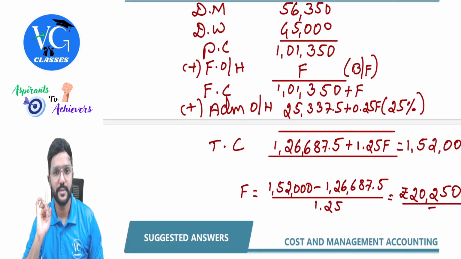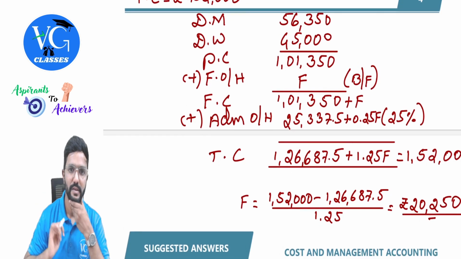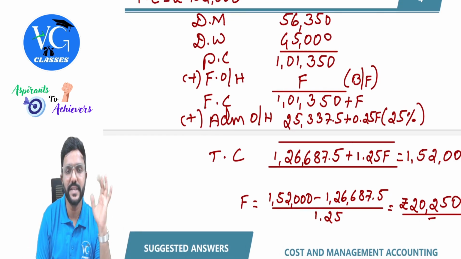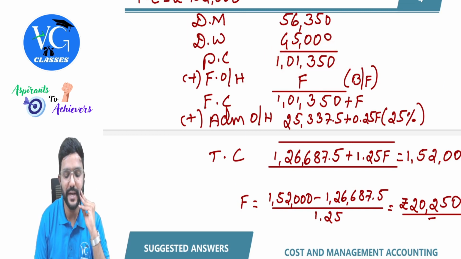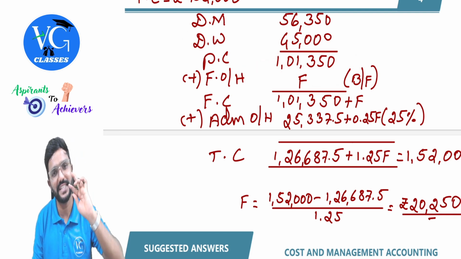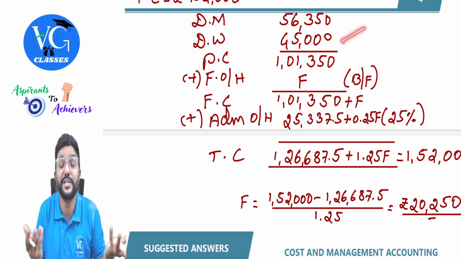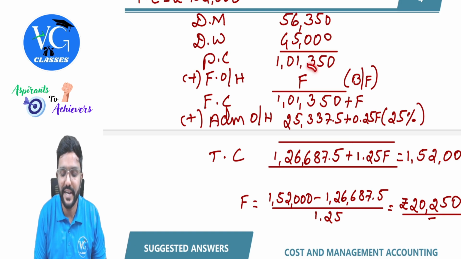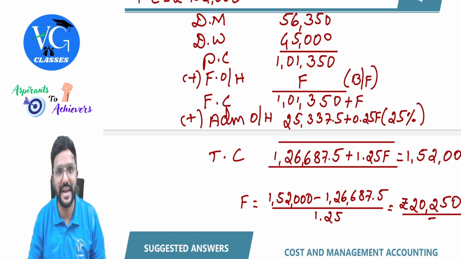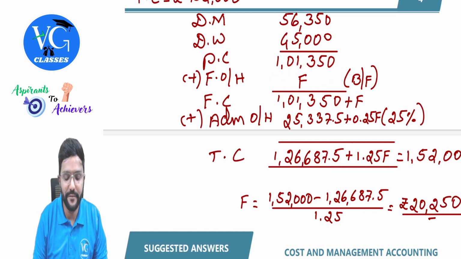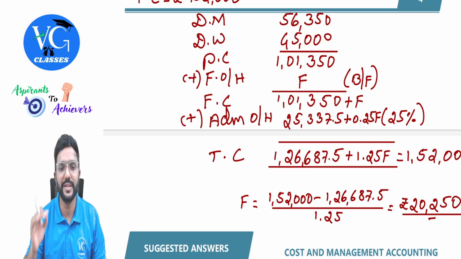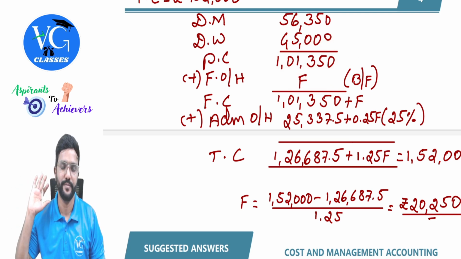Let us put the cost sheet format here. Not the entire format, but whatever is required for the given information. Direct material, direct wages will give us prime cost, 1,01,350. Factory overheads, we don't know. We know that it is recovered as a percentage of wages, but how much percentage, we don't know. So I'm just writing it as F, which will be the balancing figure. Then we will get factory cost: prime cost plus factory overhead, which is 1,01,350 plus F.